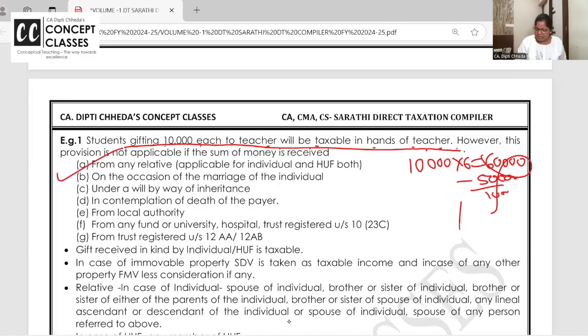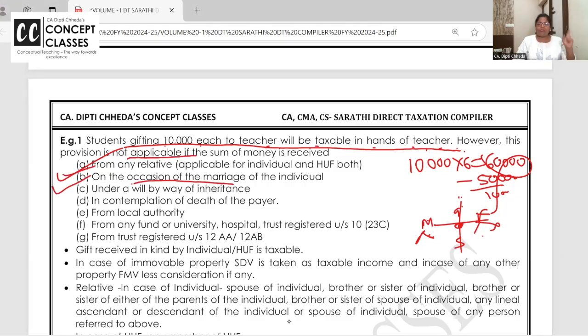Okay? Right. There are a few exceptions, for example, the gifts which are not taxable. If you receive a gift from a relative, we all know: my father, grandfather, my son, grandson, and this side my mother, father and further up, mother's brothers and sisters, father's brothers and sisters, my chacha, mama. So my relatives also. If I receive a gift from a relative, it's not taxable.